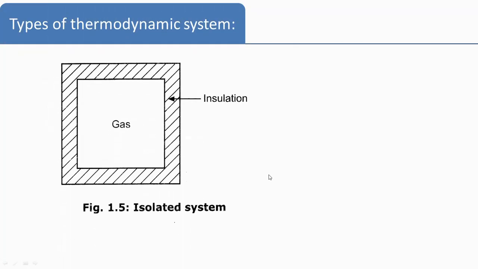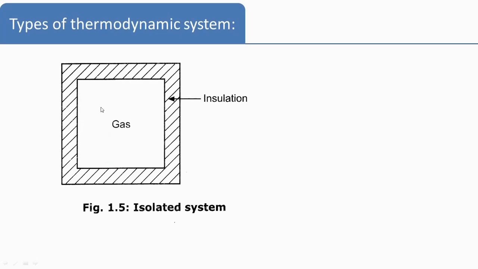Now in case of the isolated system, we have seen that suppose you have a high pressure, high temperature gas which is confined in a volume, and insulation is provided on this rectangular box, or rectangular duct. Then because of this insulation, there is no transfer of heat from system to the surrounding or from surrounding to the system, and that is known as the isolated system.